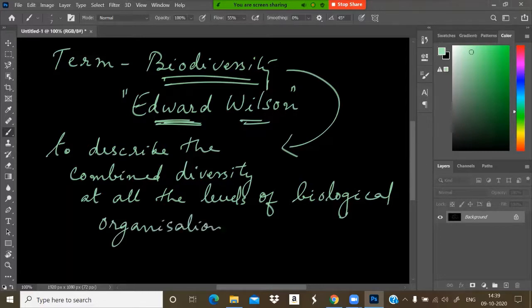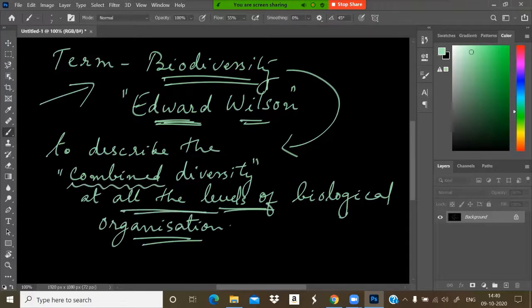So to describe all the organisms in every level of the ecosystem, biodiversity is very important. The study and awareness about the diversity of organisms is very important. Biodiversity is a term that describes a combined diversity. It describes the total diversity at all the levels of biological organization.